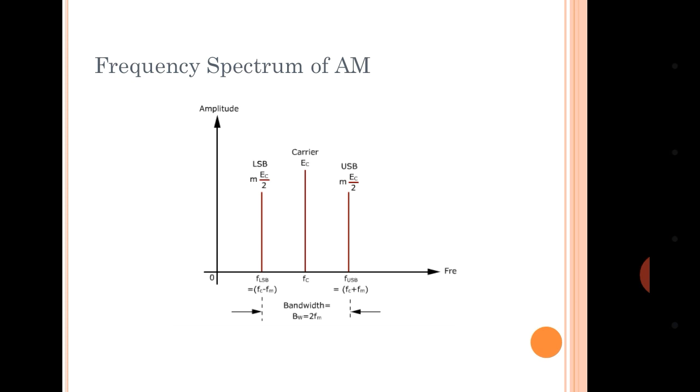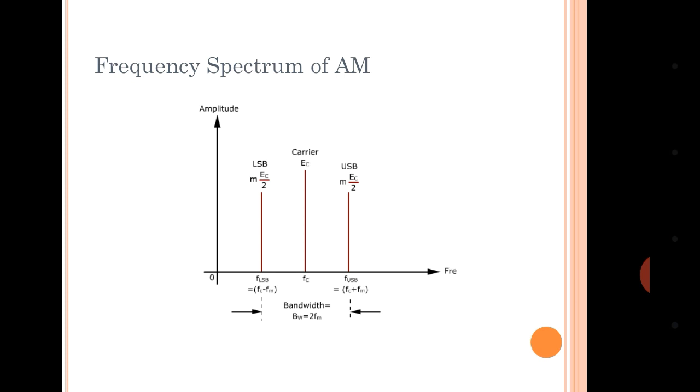What is the frequency spectrum of AM? Frequency spectrum is nothing but the graph between frequency and amplitude. The previous diagram was on the time scale, and if you observe the frequency spectrum of the AM signal, there are three components: the carrier, whose amplitude is EC at the frequency FC, then the USB, the upper side band, and the LSB, the lower side band. The amplitude of the upper side band is MEC by 2. M is the modulation index, EC by 2. You know the formula of modulation index, EM by EC.